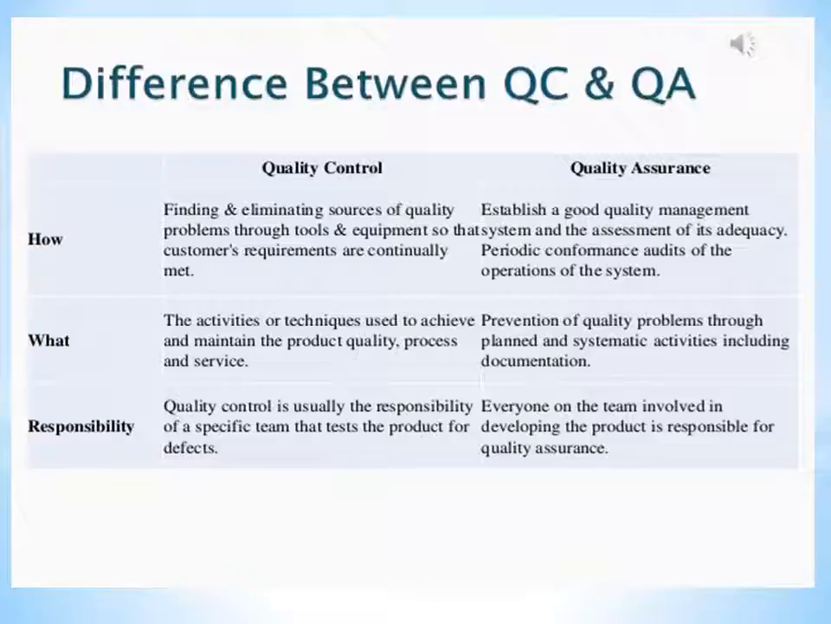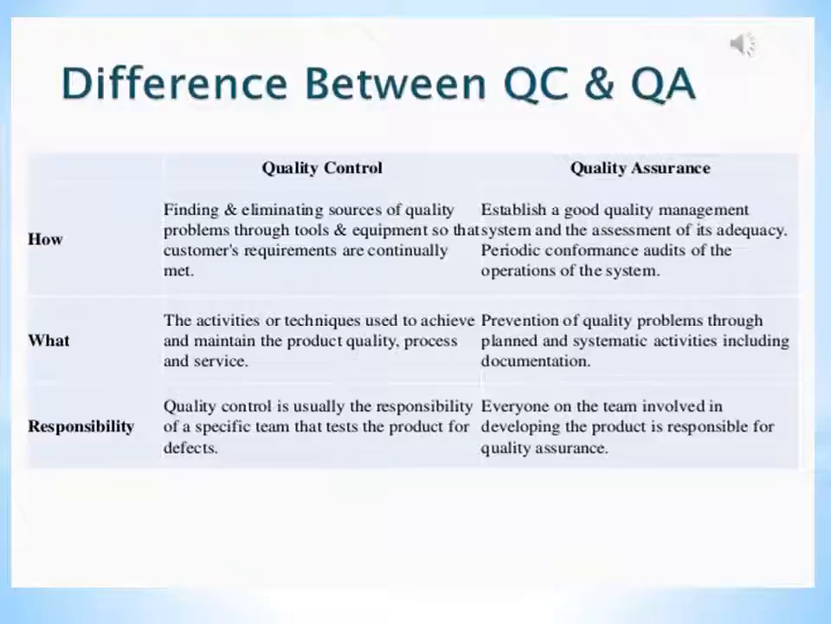As for responsibilities, quality control is usually the responsibility of a specific team that tests the product for defects, and in quality assurance, everyone on the team involved in developing the product is responsible for quality assurance. Now we have discussed the how, what and responsibility of QA and QC.